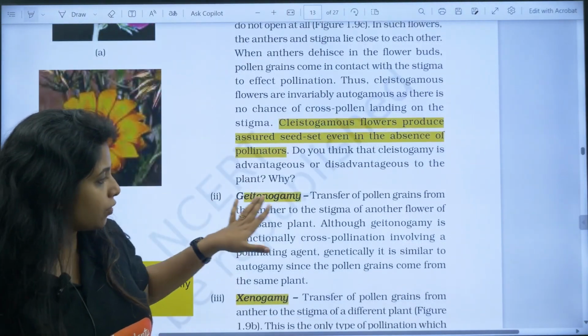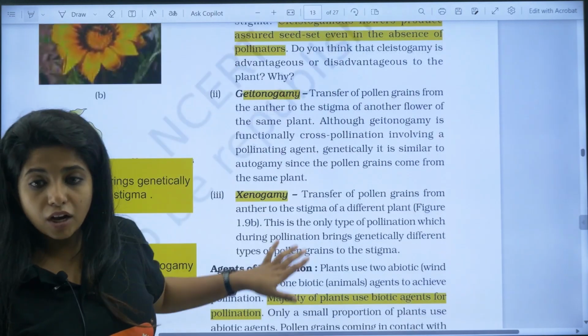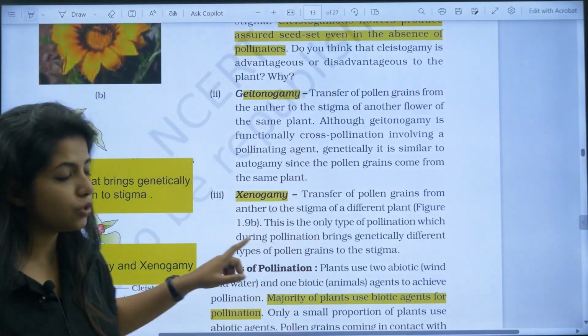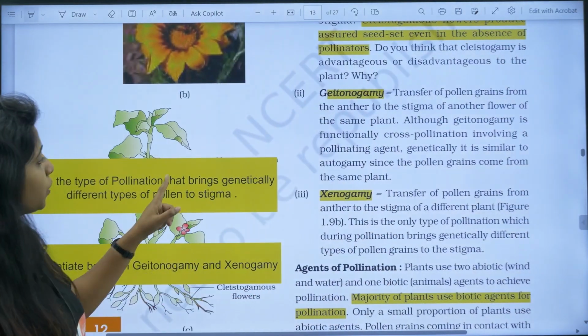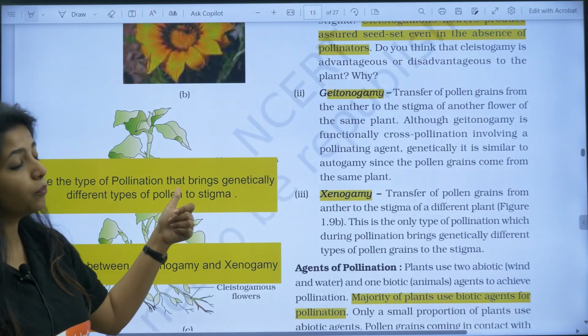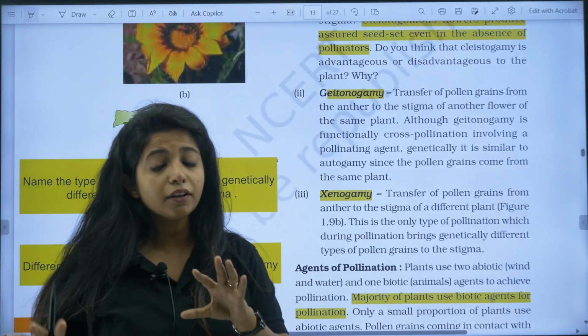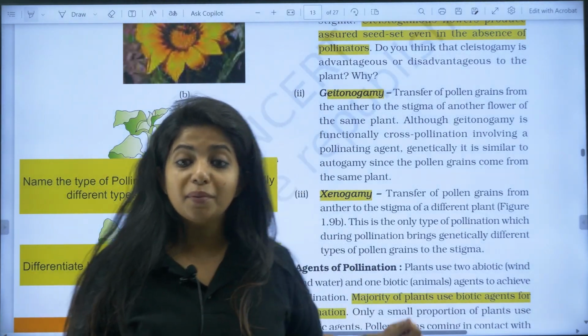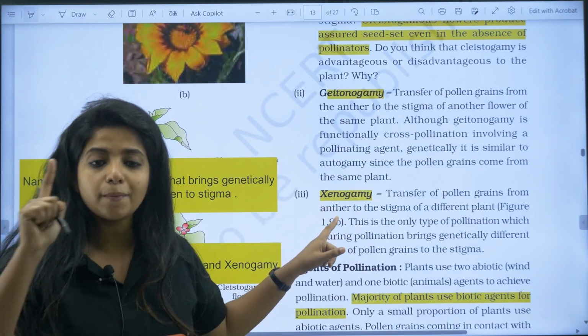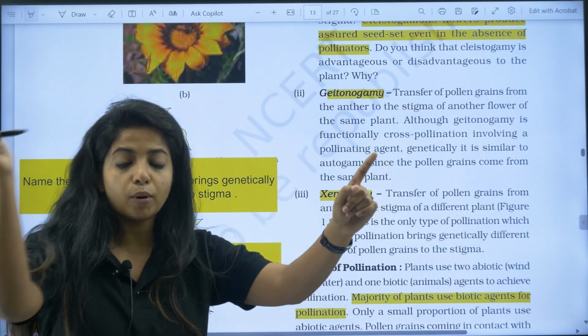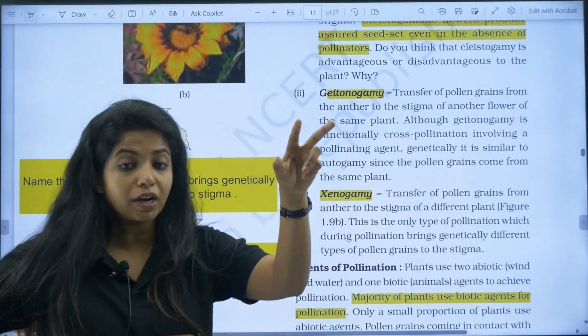Now over here, geitonogamy, again very much important. They will ask you for the difference between geitonogamy and xenogamy. Name the type of pollination that brings genetically different types of pollen to the stigma. Genetically different, that means you're talking about xenogamy. In xenogamy, you have two different plants. In two different plants, if pollination is happening, obviously they are different genetically.